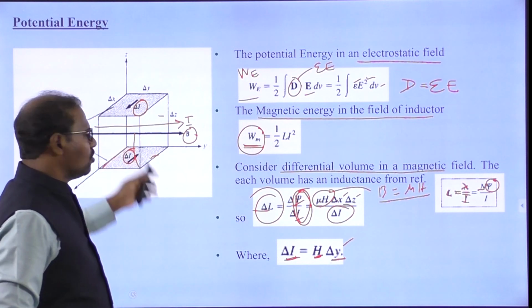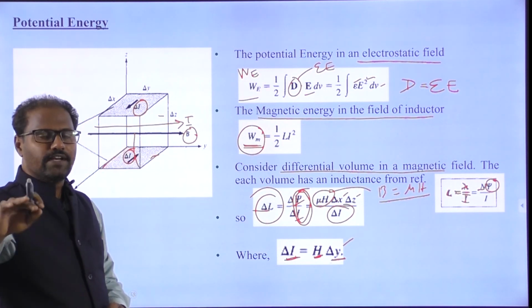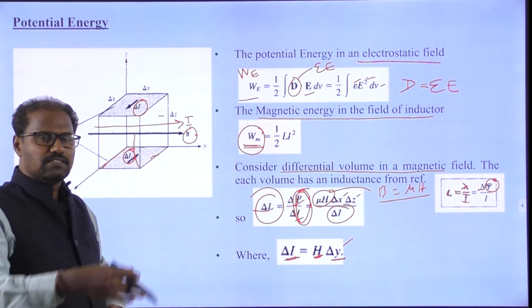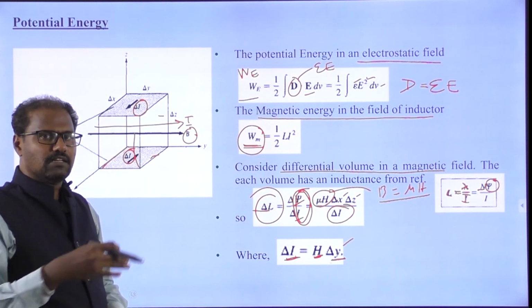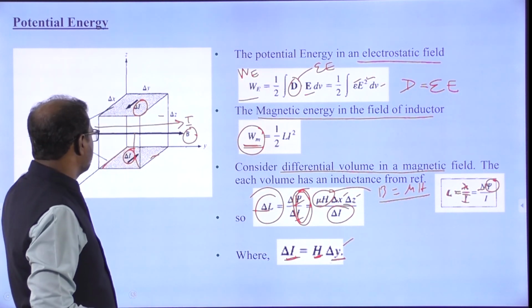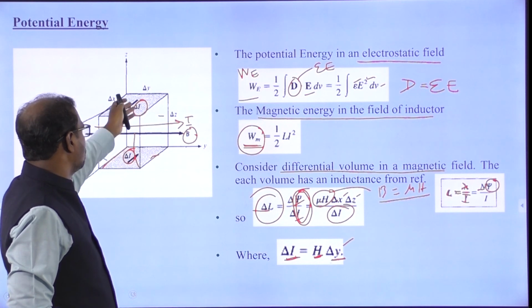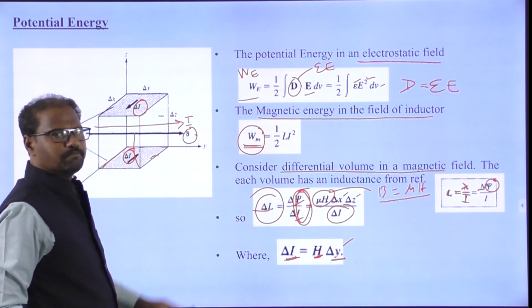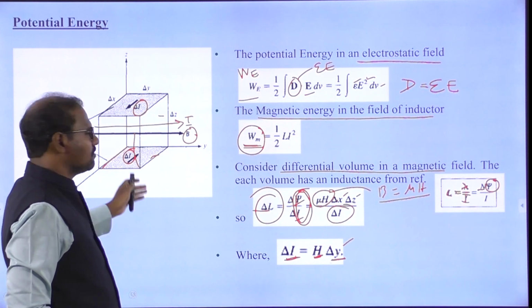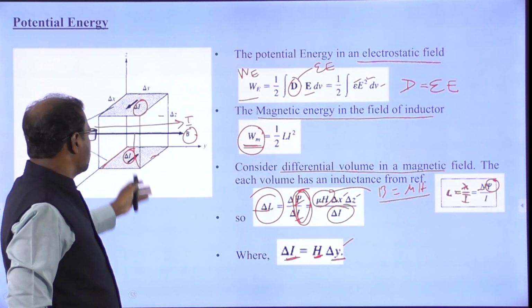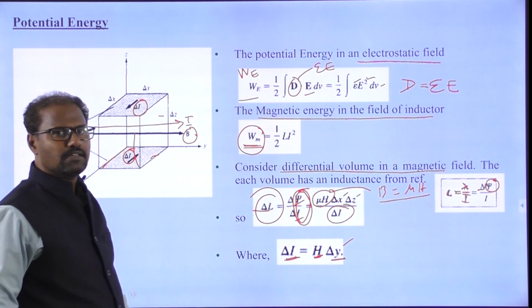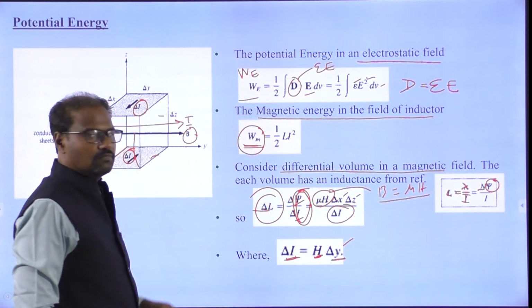I am going to take a volume. The current is moving in the y direction, so the magnetic field intensity in the x and z directions will be revolving around the conductor in the volume. This is a conducting sheet, located at the top and the bottom. The current is moving this side, and ultimately a magnetic field like this will be there. From this knowledge, I have to calculate the inductance of the top and the bottom.